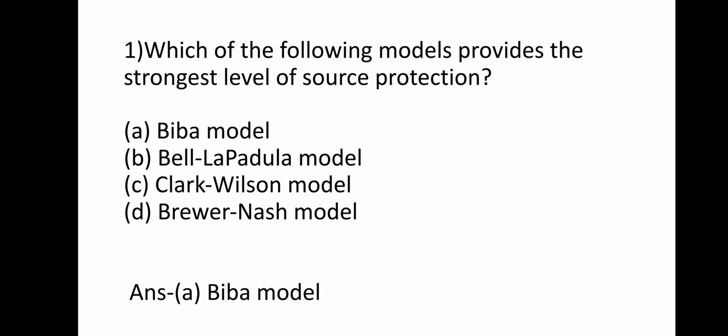My first question is, which of the following models provides the strongest level of source protection? Option A is Biba model, option B Bell-LaPadula model, option C Clark-Wilson model, and option D is Brewer-Nash model. So the answer is A, Biba model.